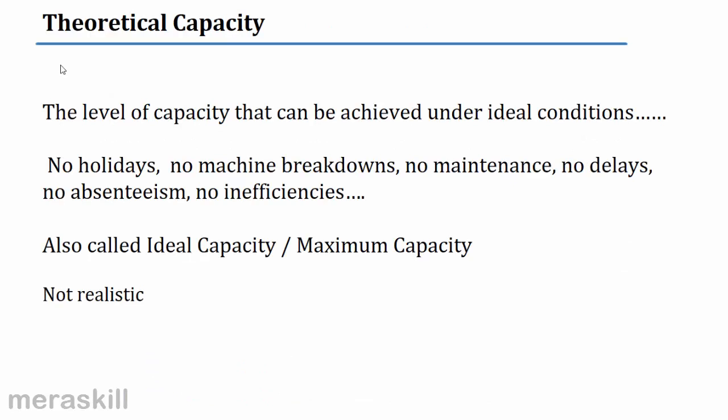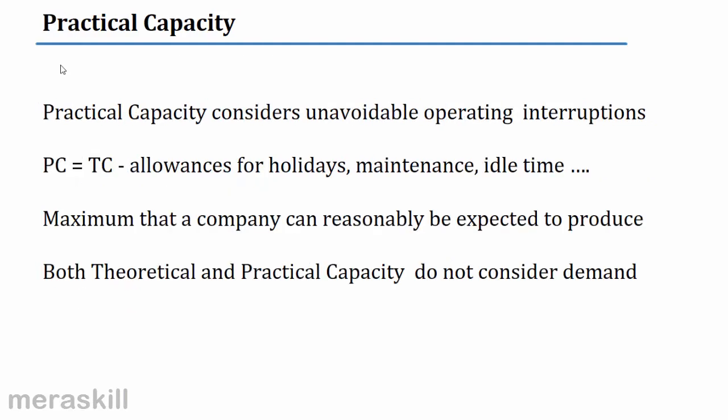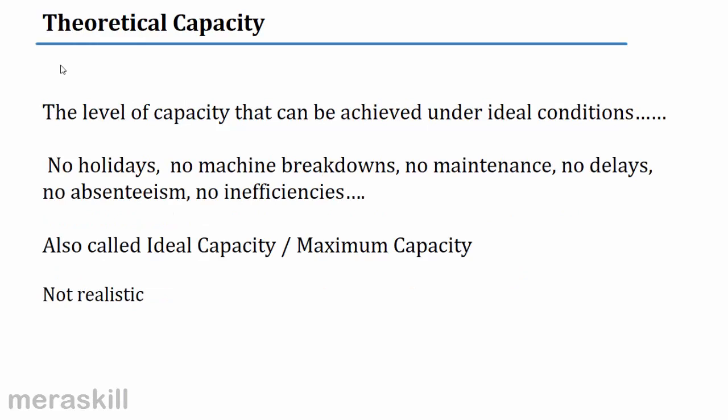Theoretical capacity. The level of capacity that can be achieved under ideal conditions. That means there are no holidays, no machine breakdowns, no maintenance, no delays, no absenteeism, and no inefficiencies. This is also called ideal capacity or maximum capacity. However, it is not at all realistic. Yes or no, students? It's the maximum capacity which is possible. If you were going to work throughout without any interruption whatever, then it would be called a theoretical thing. That's why it's called an ideal capacity and therefore is not realistic.